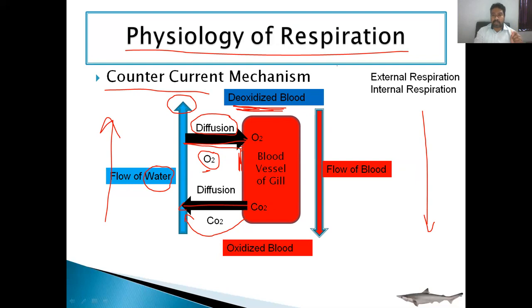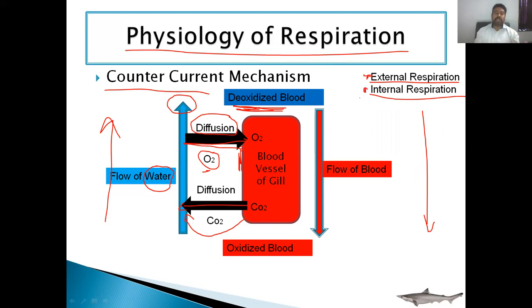Okay, this type of respiration is called external respiration. The respiration which occurs in the gill lamellae is called external respiration, and there is also internal respiration which occurs in the cells. In the cells, the oxygen goes from blood inside the cells and the carbon dioxide from the cell to the blood. That is called internal respiration. So internal respiration occurs in the cells, and external respiration occurs in the respiratory surface or the respiratory organ.